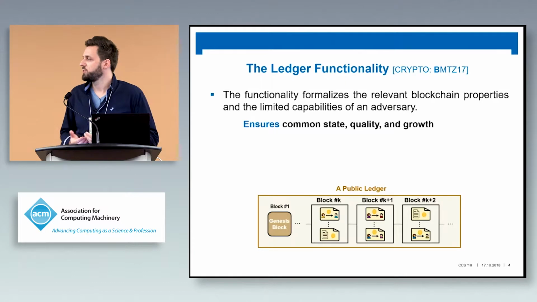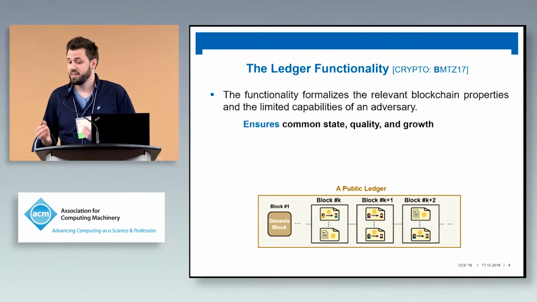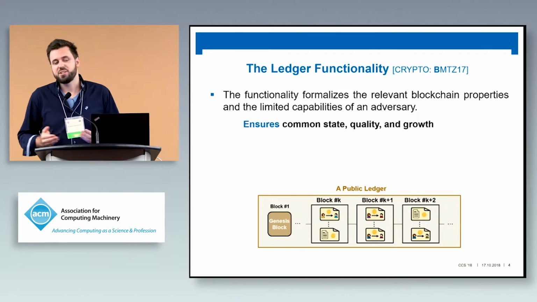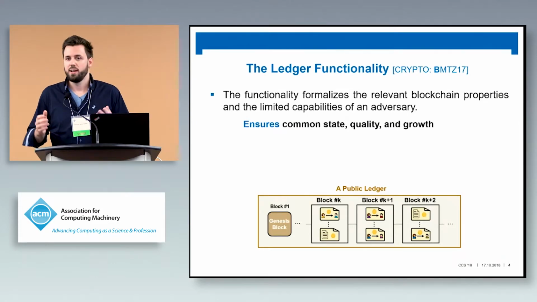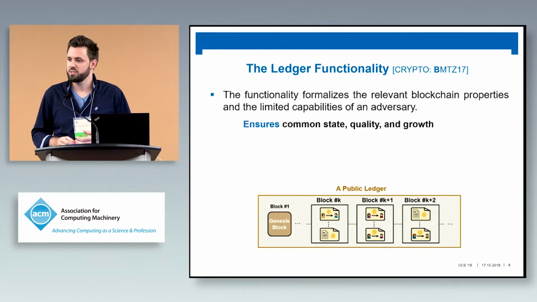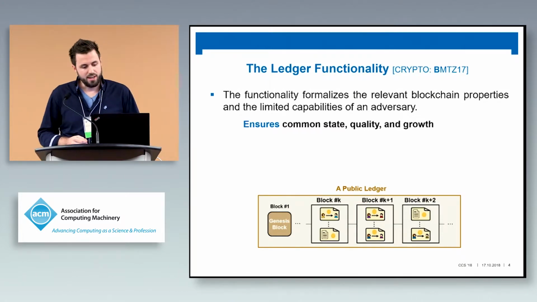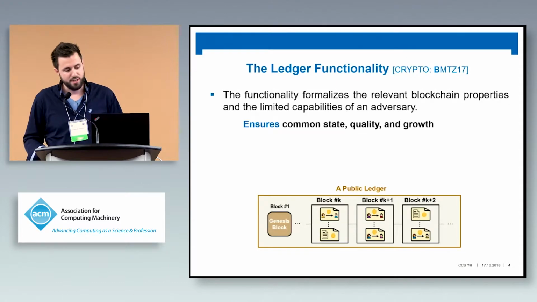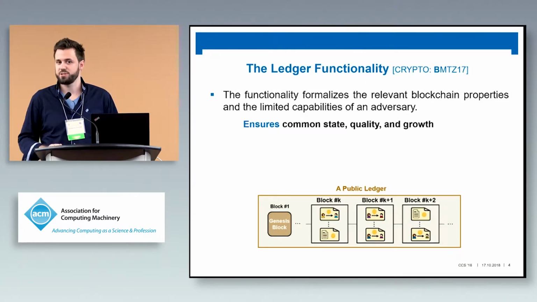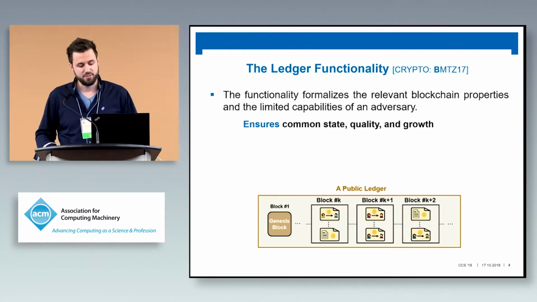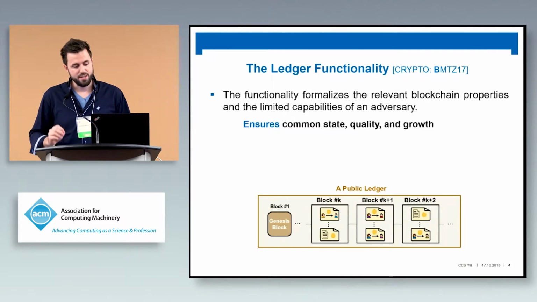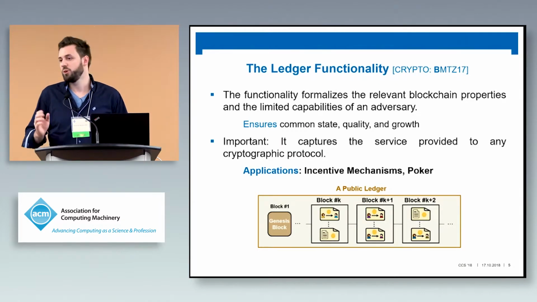It ensures chain growth, so the state really extends over time. And it also ensures chain quality, which is basically that there are a lot of well-formed blocks that contain a lot of recent transactions. Such functionality also captures the influence that an adversary could potentially have. This influence is, of course, limited, but it's very important to formulate that.